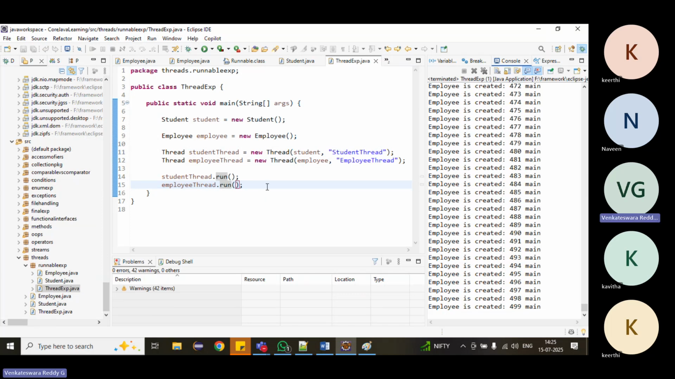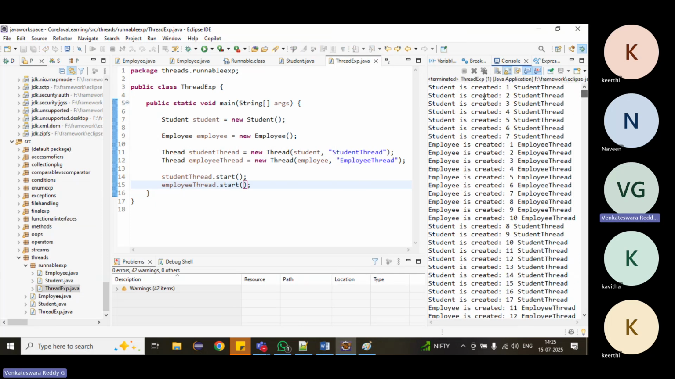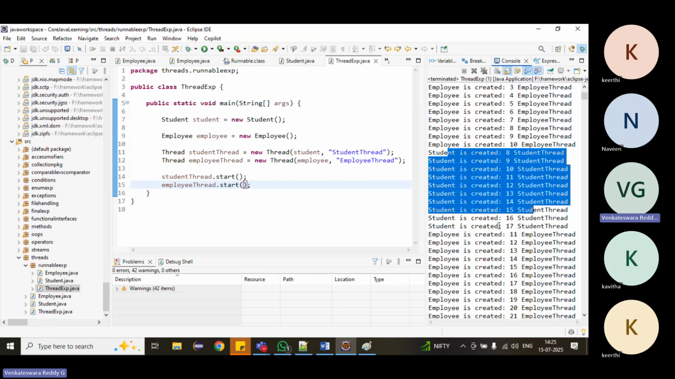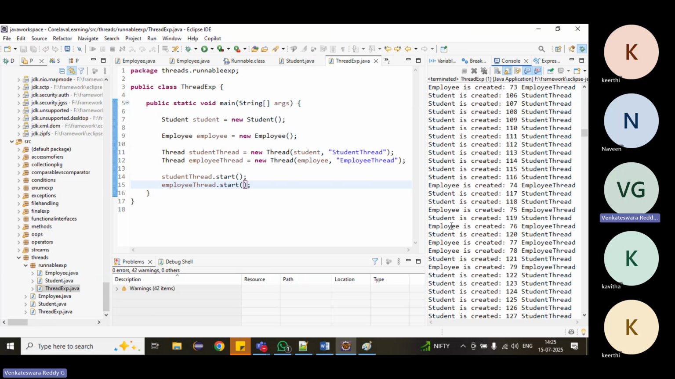Now if we want to make it a thread, we have to call the start method, then only the thread will start. Now if we execute it and observe, see, student and employee are executing in parallel. Both are executing at the same time. Two different threads are created, student thread and employee thread. We have given names to them.